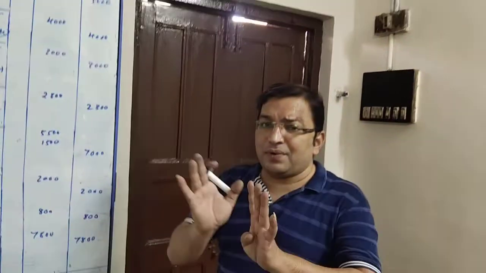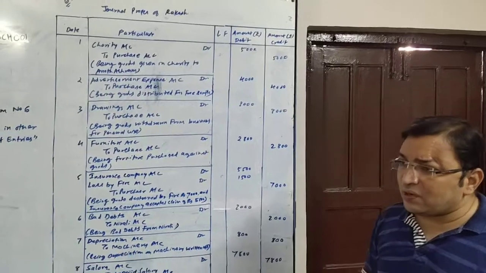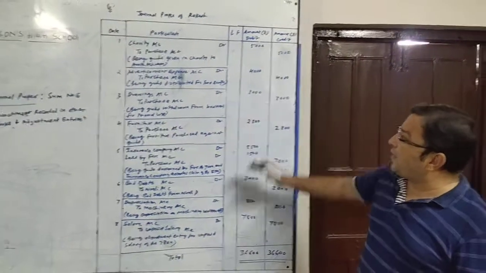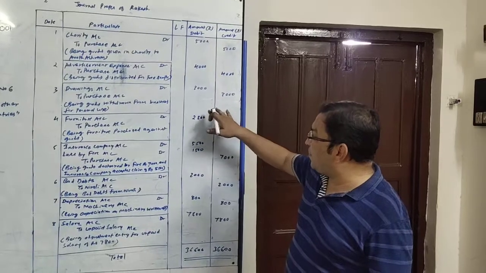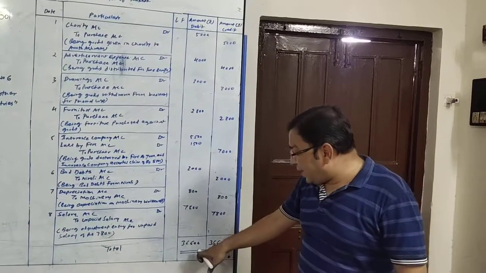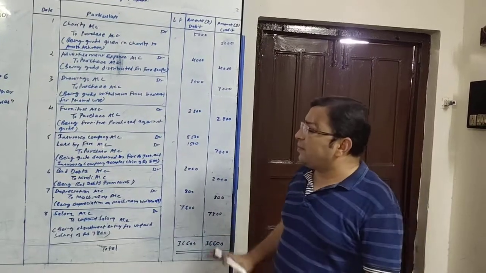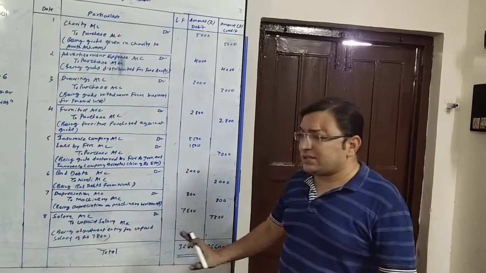So here our sum number 6 comes to an end. We will be making the total of both sides. When I make the total of both the debit and credit sides of the journal, I get 36,600 in both places. So here the total is 36,600.